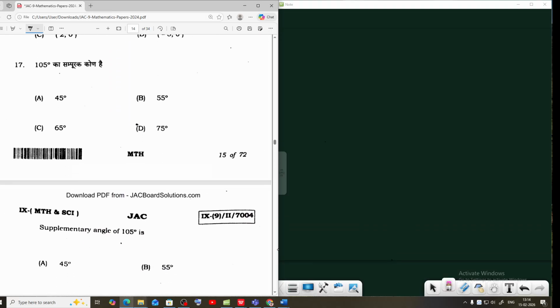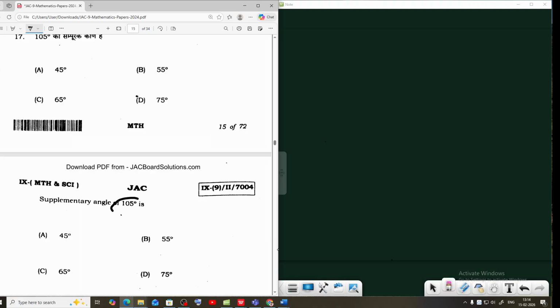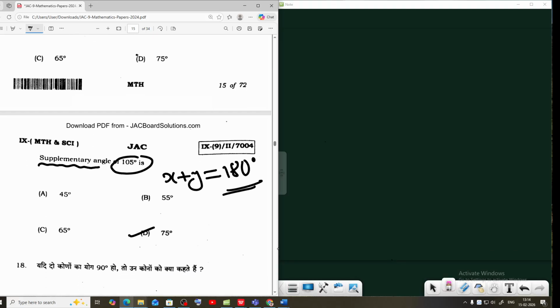Next, question 17. Supplement of the angle 105. Supplementary angles mean the sum of two angles x plus y equals 180 degrees. The first angle is 105 degrees. Which option added to 105 gives 180? Option D: 105 plus 75 equals 180. That is the answer.